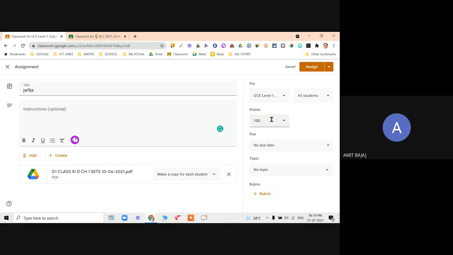Then there is the option for points. If this is my UT of 20 marks, I can make it 20. I can assign the due date. Now that thing is already discussed.